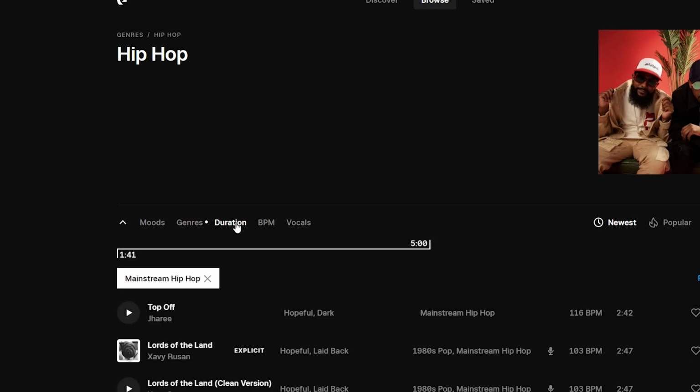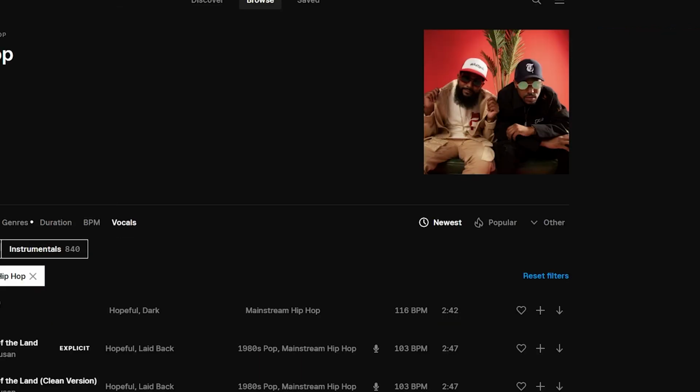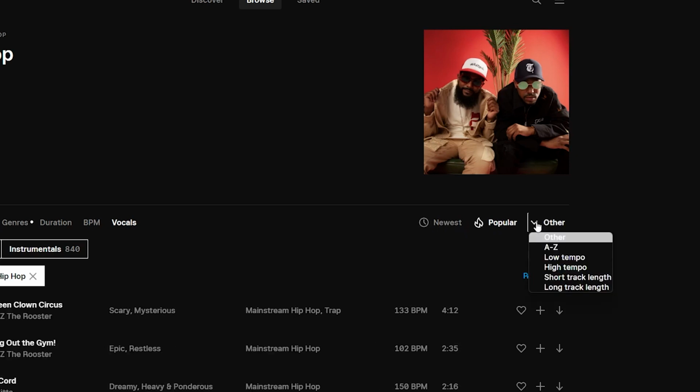Here we can also filter by length, BPM and by songs with vocals or instrumental only. On the right side we can also filter the results by newest, popular, name, tempo and so on.